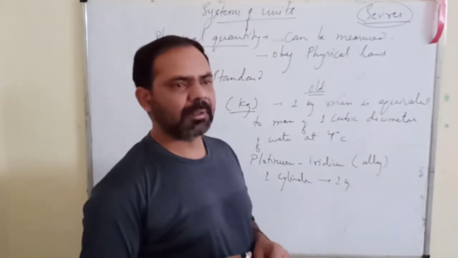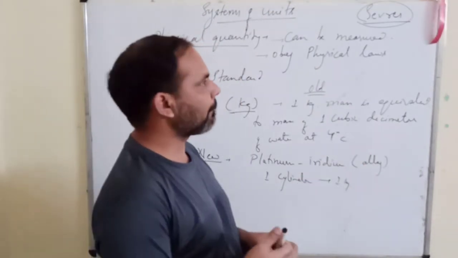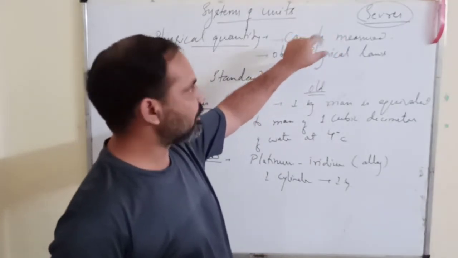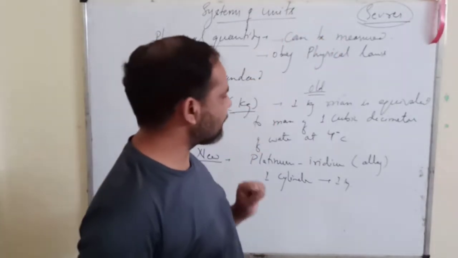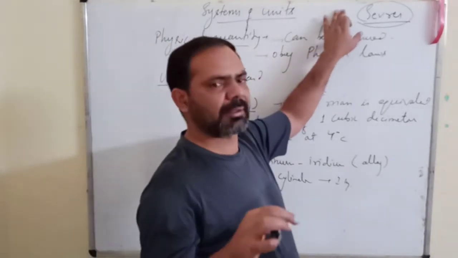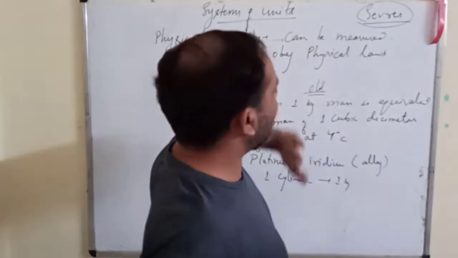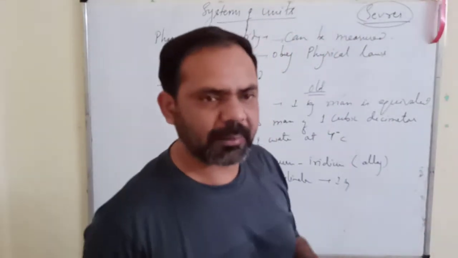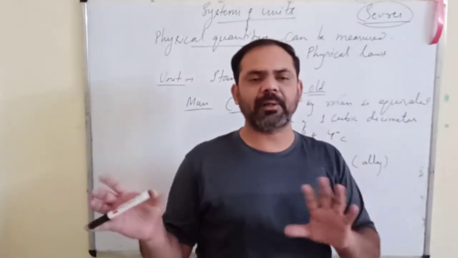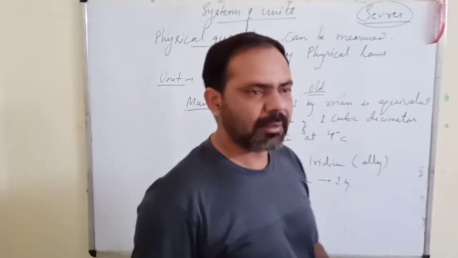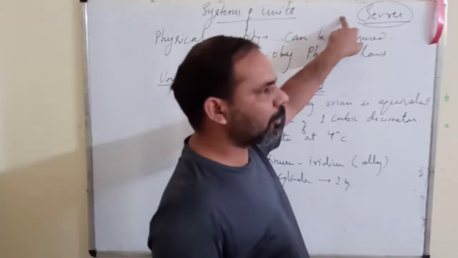Where this platinum iridium cylinder is kept is that International Bureau of Units and Measurement. I think its name is like that, and I will check this. I will find out that name somewhere and afterwards tell you the exact name. But it's a kind of bureau that regulates the use of the units throughout the world. So its headquarters is at Paris.